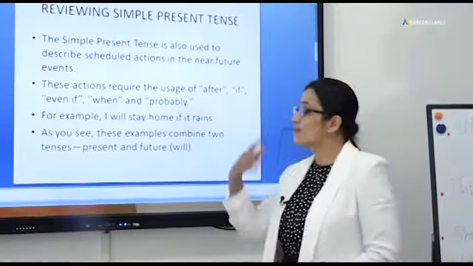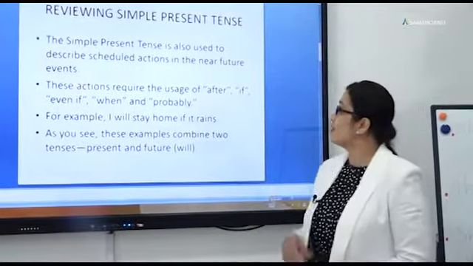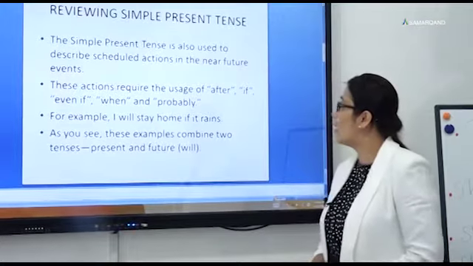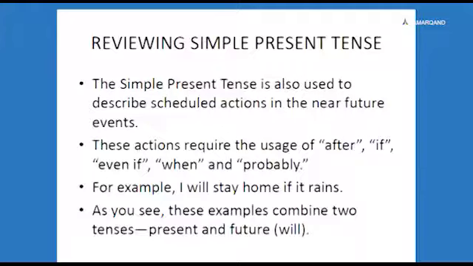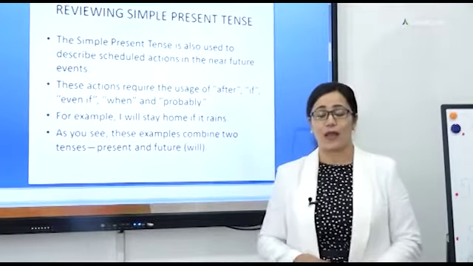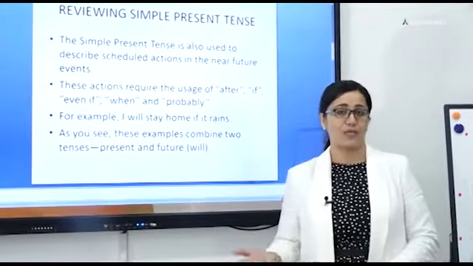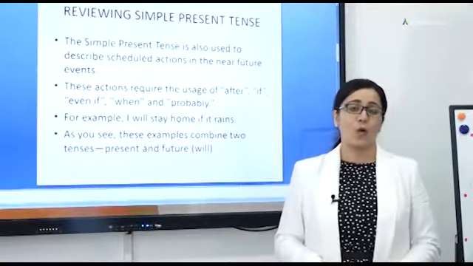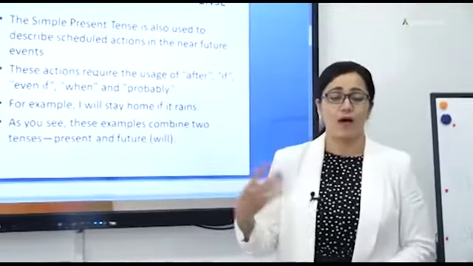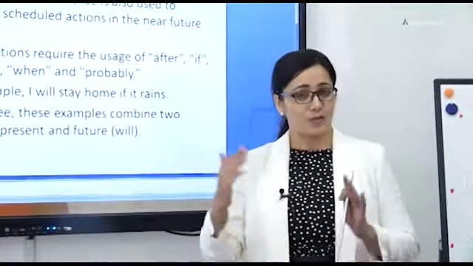While reviewing this tense, we should also be careful that it is also used for scheduled actions in the near future. What do we mean by a scheduled action in the near future? Timetables of buses, trains, or lessons are all scheduled.